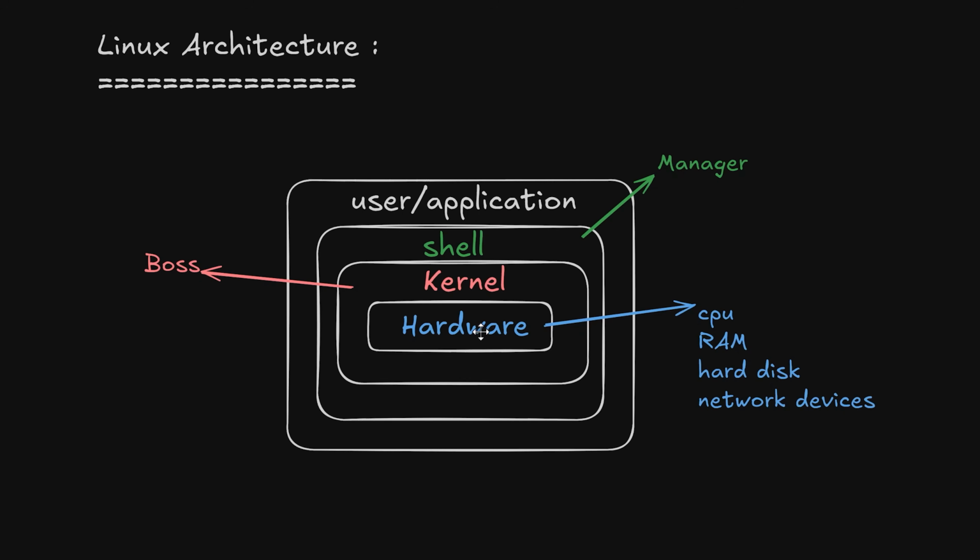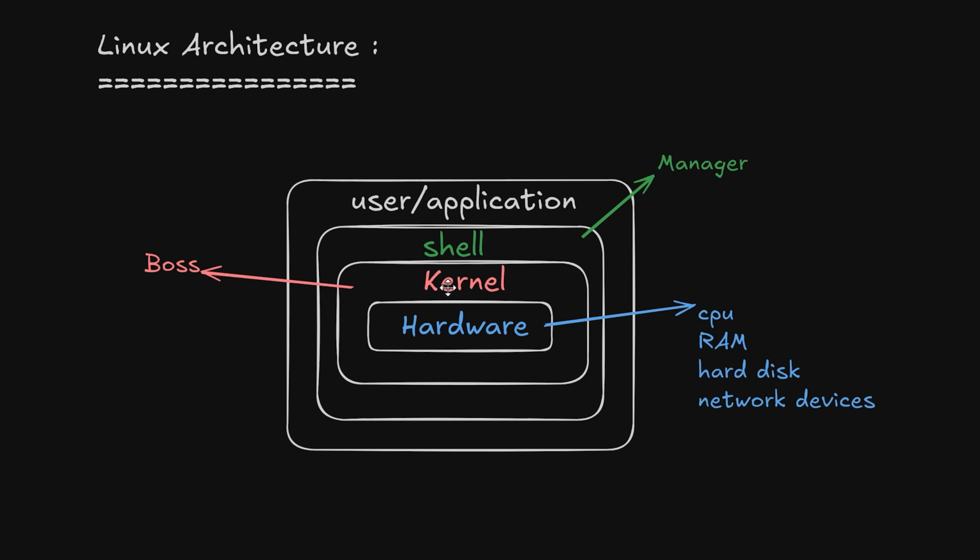And then we have the hardware, which is our RAM, CPU, the network device. And only to the hardware, only the kernel can directly communicate. We users, or whatever commands, don't communicate directly with the hardware. And this is the hierarchy we follow here. So basically, Linux architecture separates user interaction, command processing, and hardware control, making the system very secure, stable, and powerful.